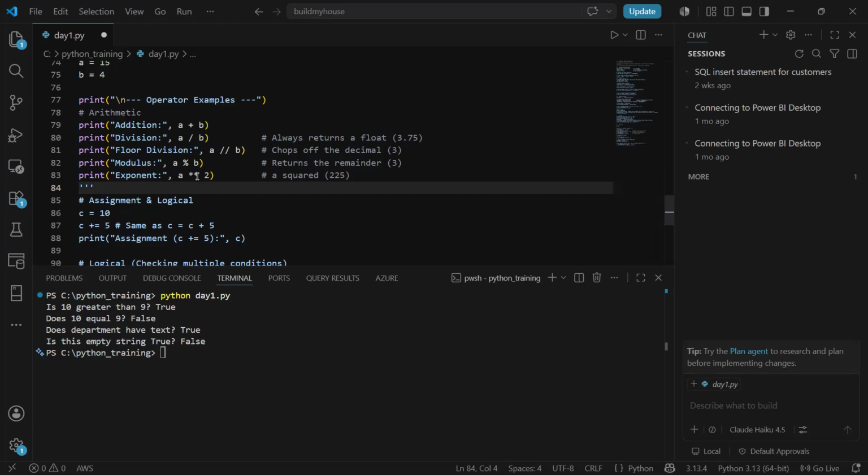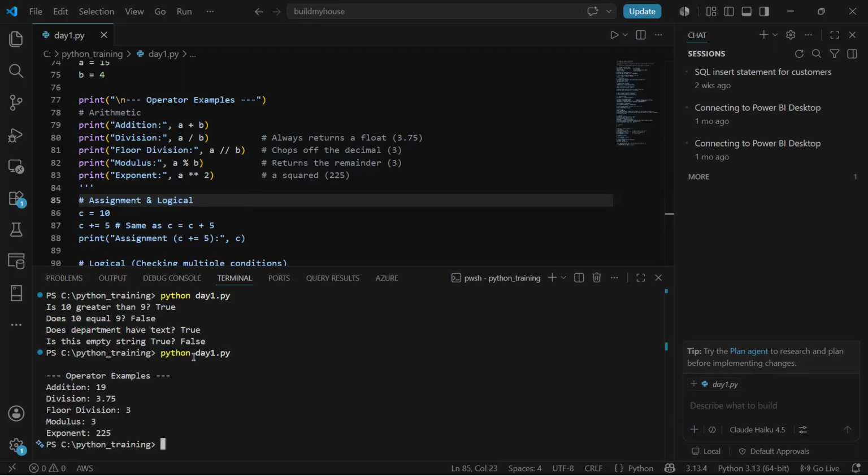Now, if I go ahead and execute. So now you can see the result: addition 19, this is the division, floor division, modulus, and then exponent.